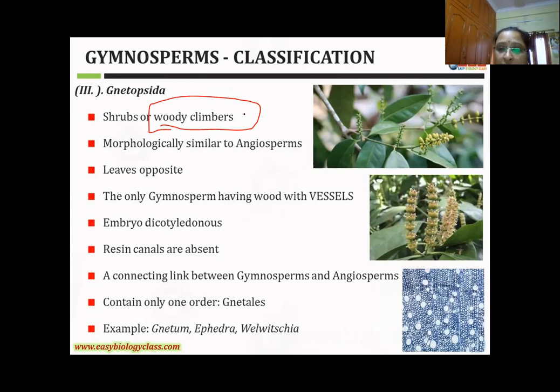Why woody climbers? Compared to other climbers, whose stem is very soft with parenchyma tissues used for climbing, here the climbers are of woody type, with very hard tissues involved in climbing, and morphologically similar to the angiospermic character.